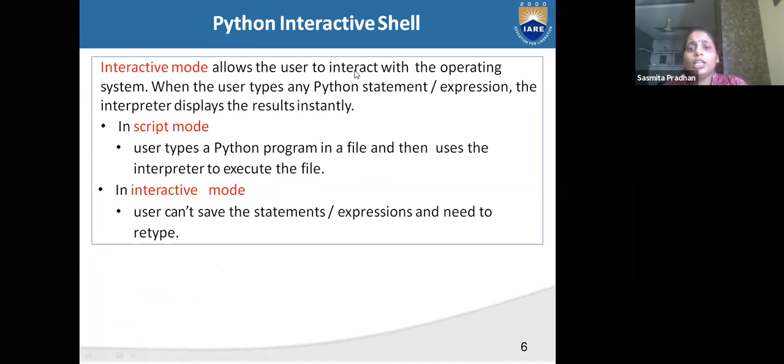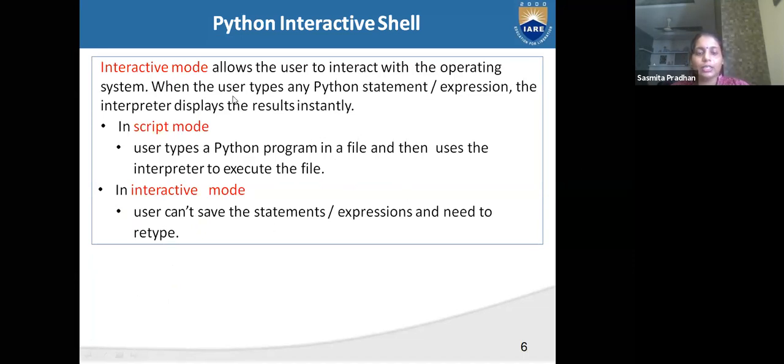Interactive mode allows the user to interact with the operating system. The user can interact with the operating system when the user types any program statement, any Python statement or expression. The interpreter displays the result instantly.